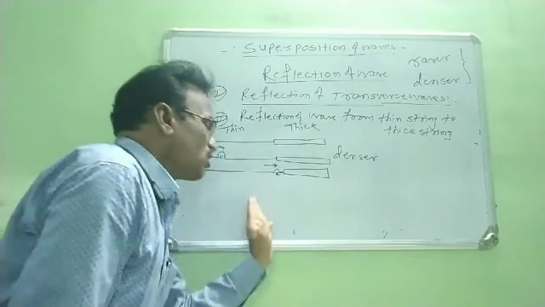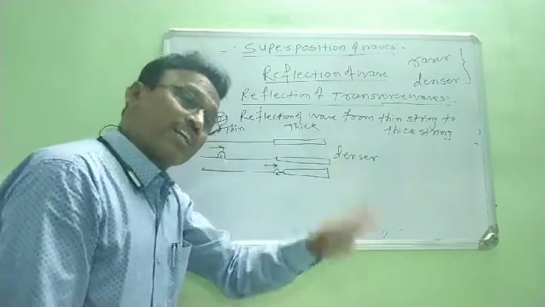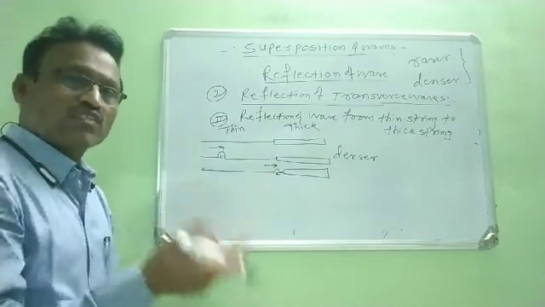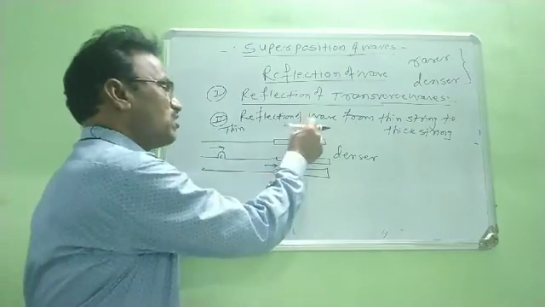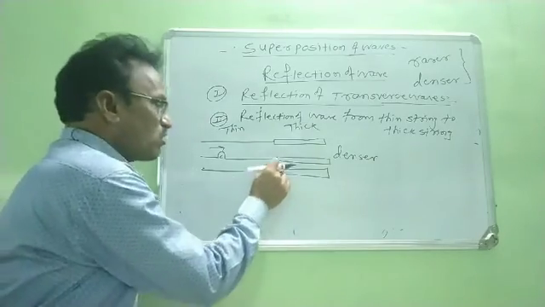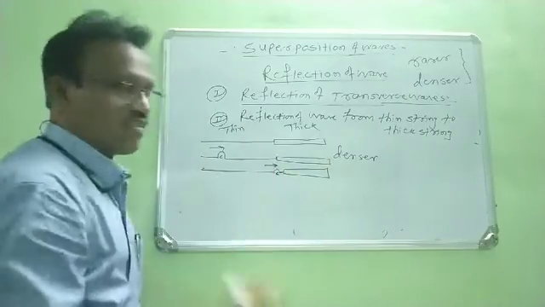Now there is no action produced by this crest on this denser medium, but a reaction is produced by this denser medium on this crest, and due to this reaction which is produced by this thick string on this crest, this crest is reflected back as a trough.